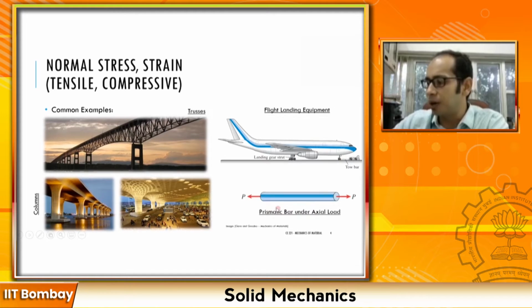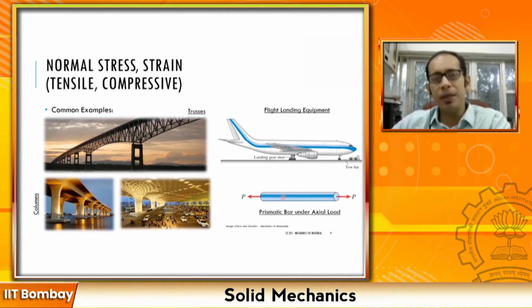You have a prismatic bar, prismatic meaning the cross section of the bar remains the same along the length of the bar, right? So a prismatic bar subjected to two loads P and P at either end is a classic example of a bar under normal loads or axial tension or compression, right?